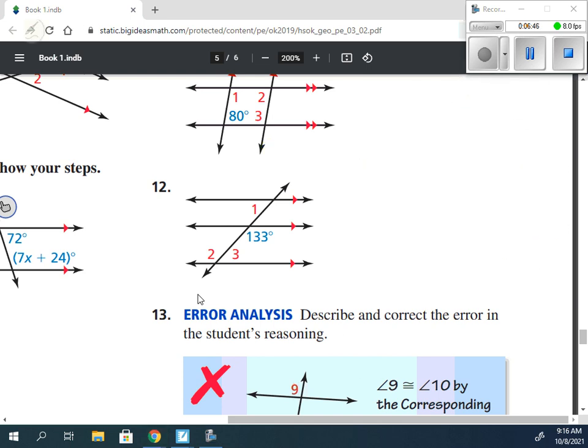So if we look at number 12, we're looking for the measure of angle 1, the measure of angle 2, and the measure of angle 3. We're looking at these here, 133, and the measure of angle 2 would be the exact same because they are alternate interior angles.